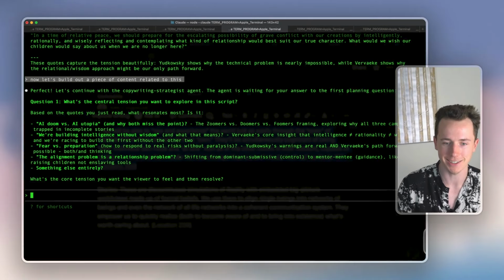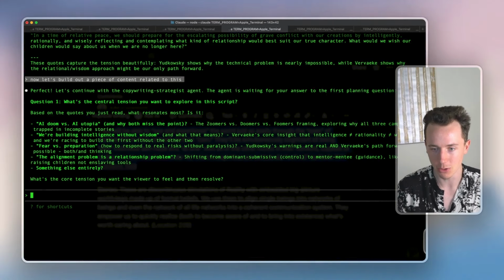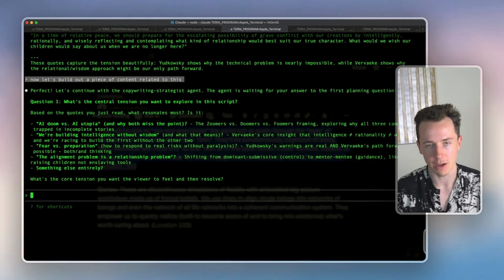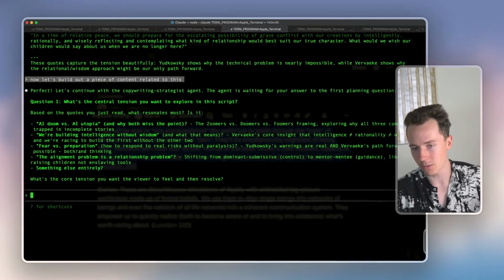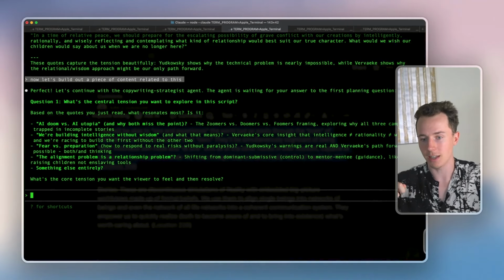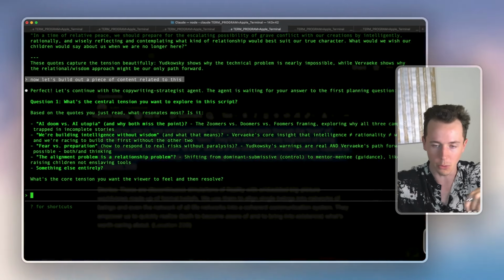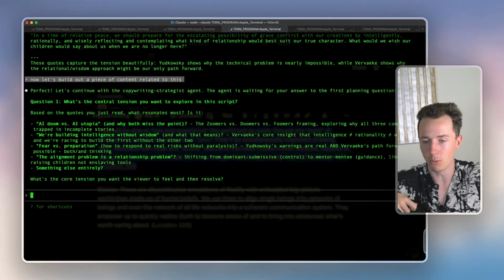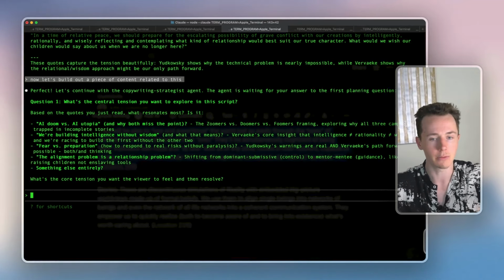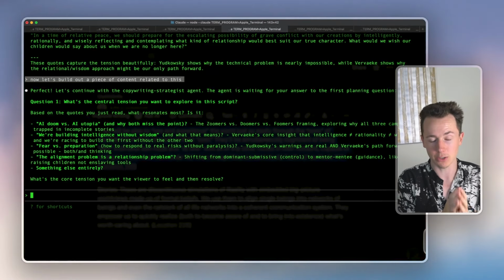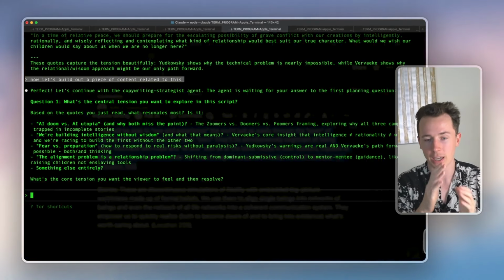And part of the process is go and fetch information from Notion. Go and fetch information from my emails maybe. Go and fetch information from here. And so there's all these things that I would have been doing manually before. It's taking away all of the grunt work of going and retrieving and finding information. And then I'm left saying, let's create content. It does all these things. And then I'm just kind of